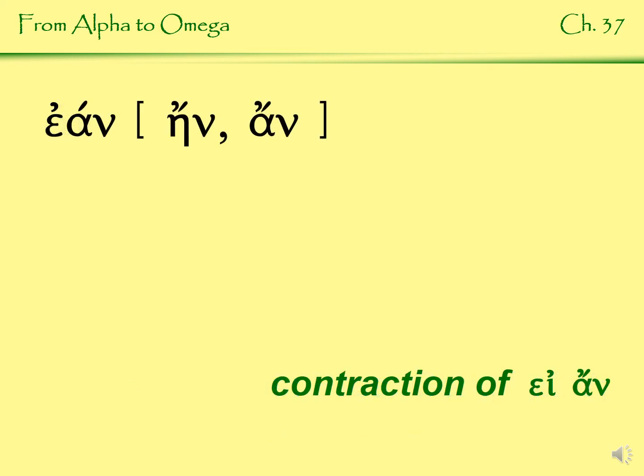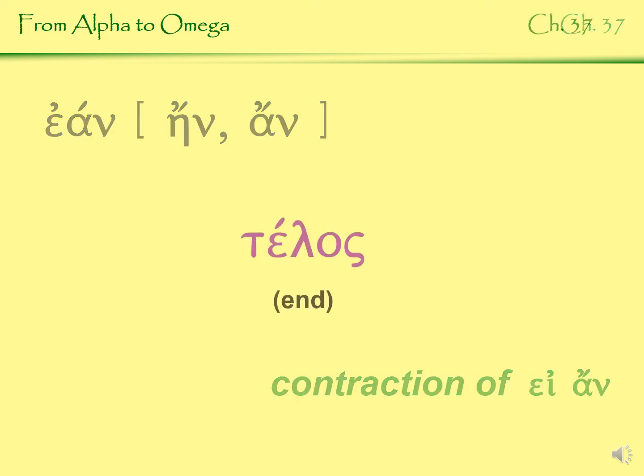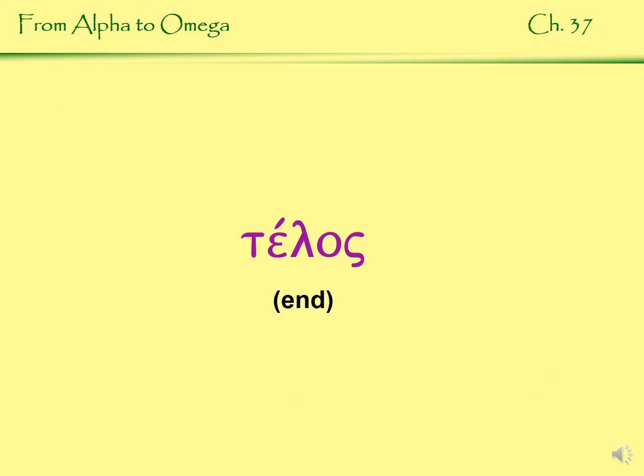And then ean, which can be elided as han or an. What you need to know is that's just a contraction of ei an, but you probably also should remember the times when it shows up. It shows up in the present general with the subjunctive, and in the future more vivid with the subjunctive in the protasis for both of those. And those are vocabulary words for chapter 37.